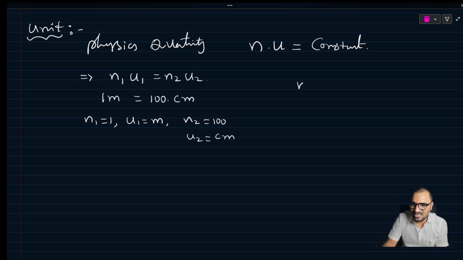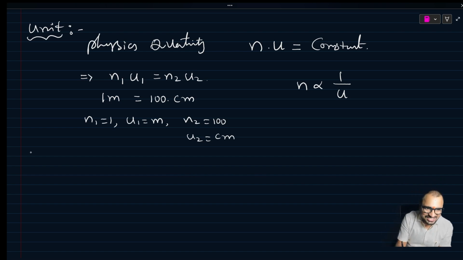So that is n1 u1 is equal to n2 u2. And that means the numerical value is always inversely proportional to unit. If numerical value increases, unit decreases. If numerical value decreases, then unit increases. Yes, that's the meaning of inversely proportional.